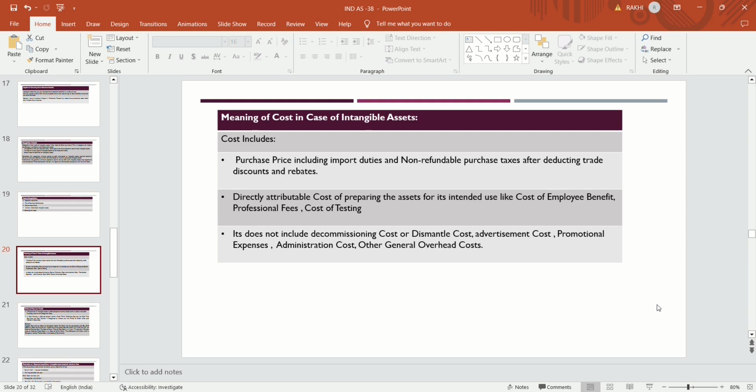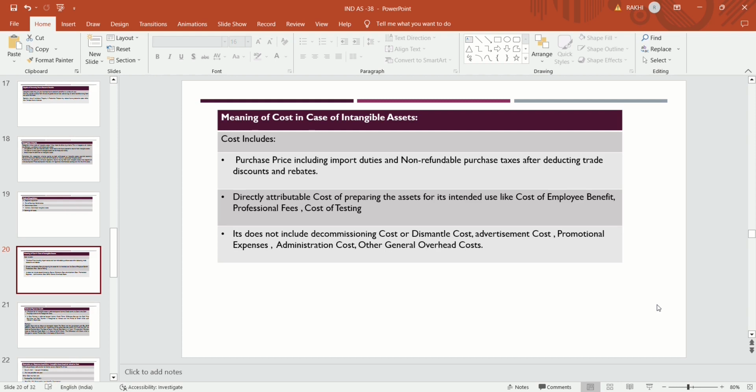Without incurring that cost, the entity will not be able to use that asset. So that cost is important, and the directly attributable cost is also included in the cost of intangible assets.